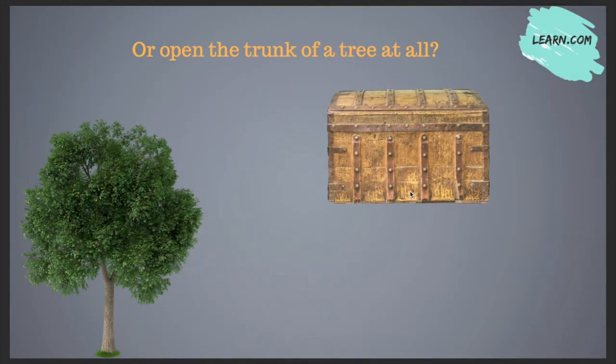Or open the trunk of a tree at all. Now the word trunk is again used in two different ways. As you can see here, a box is known as a trunk, and we also call this portion of the tree, on which the tree stands, the trunk. Normally this trunk can be opened and closed. We open the trunk, we put in our articles, different things, and then close it. But can we open the trunk of a tree? No. So the poet is creating humor by asking, can we open the trunk of a tree at all? Because both are trunks. One trunk we can open, but can we open this trunk? Not at all.